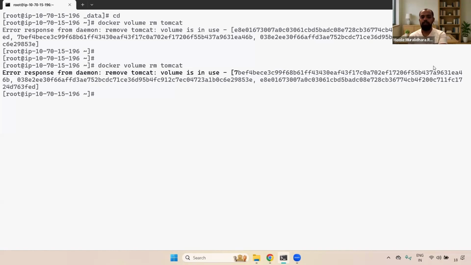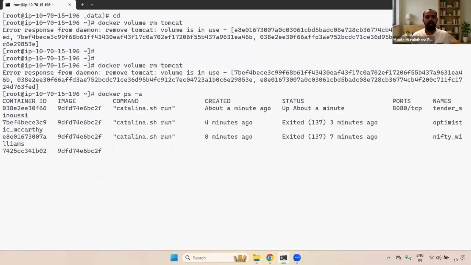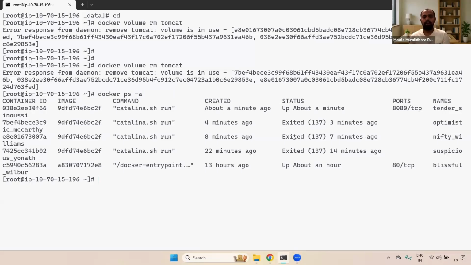If you see here, we have 1, 2, 3 containers using this particular volume, because we already killed them, but the containers will still be displayed. If you go and check here with docker ps -a, you can see that in total we have 3. One is running, and the others we attached, right? That's why it is displaying all of them. Until you detach the volume and delete the containers, you can't delete this particular volume.